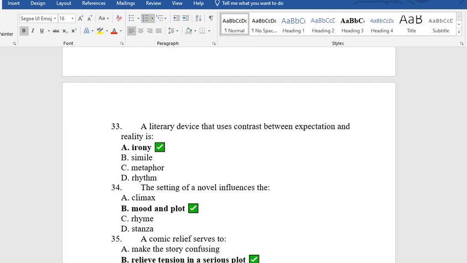33. A literary device that uses contrast between expectation and reality is A. irony, B. simile, C. metaphor, D. rhythm. The answer is A. Irony.